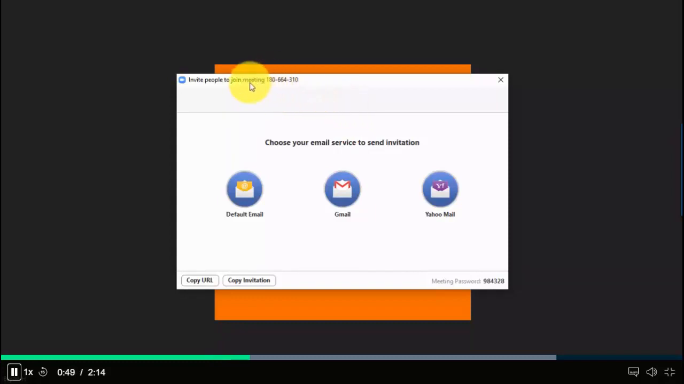Okay, so we have this Join Meeting 180. This is my meeting number. And then we have Copy URL, wherein you can copy the website link for people to join, or you could copy the entire invitation. So the difference is the URL is just the meeting link.